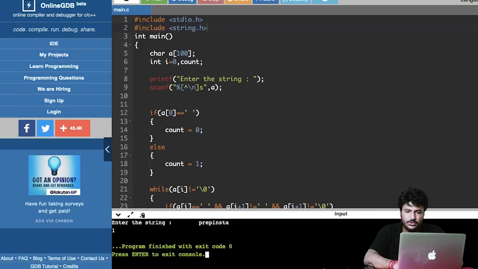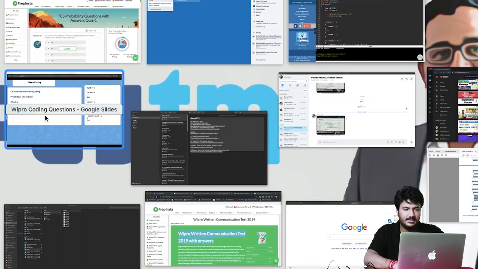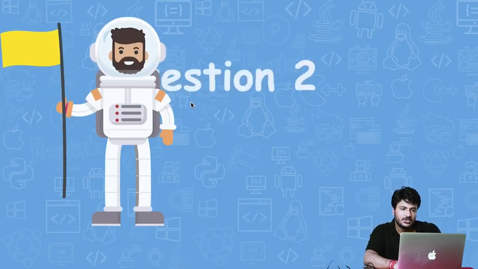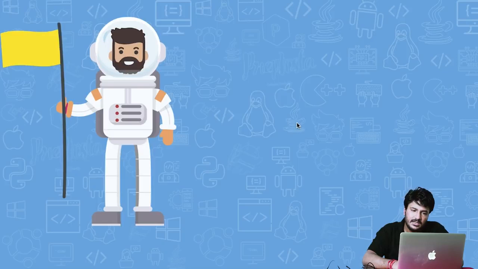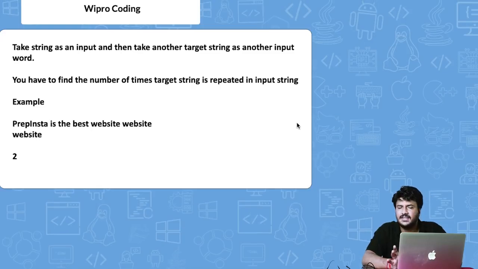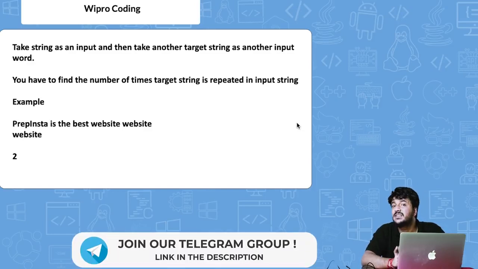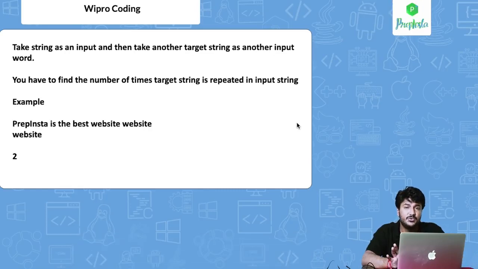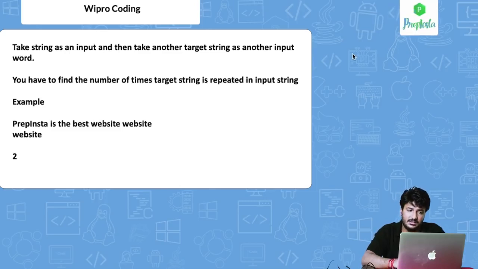So let's go to the next question. The next question is basically a little easier than this one. If you've not understood the previous code, just make sure that you watch the video again. You will understand it. It's a very difficult code, especially if you are from ECE, EEE, mechanical. It is going to be very difficult for you, but which is why I have taken that code, because that's difficult and I care for your success.